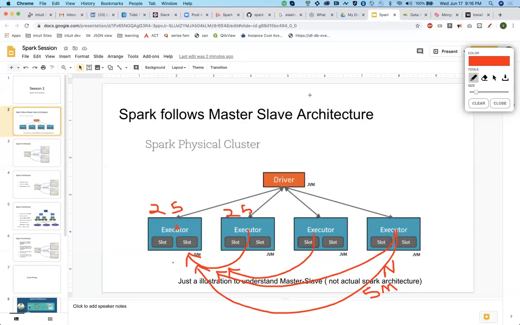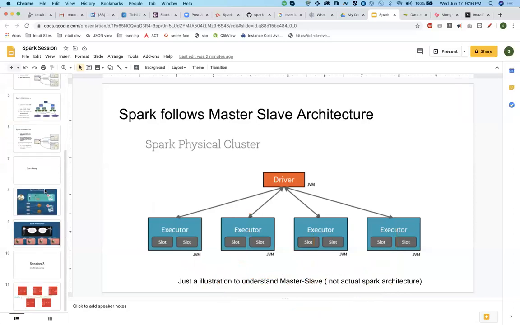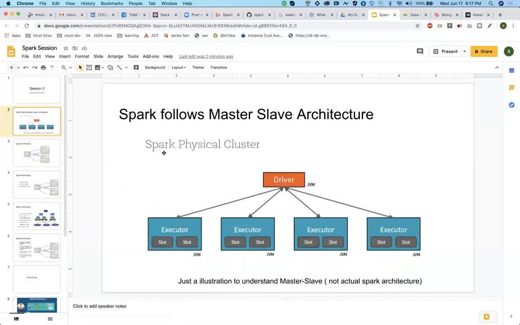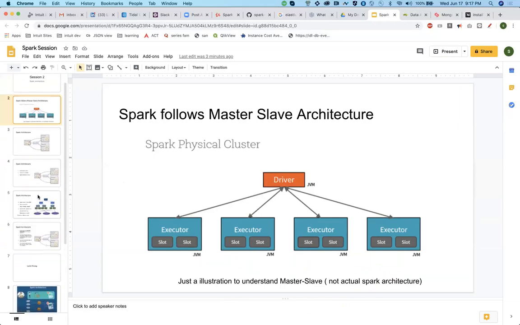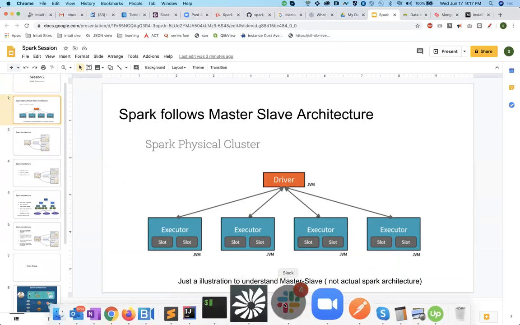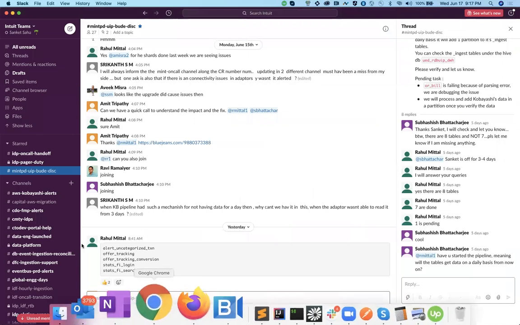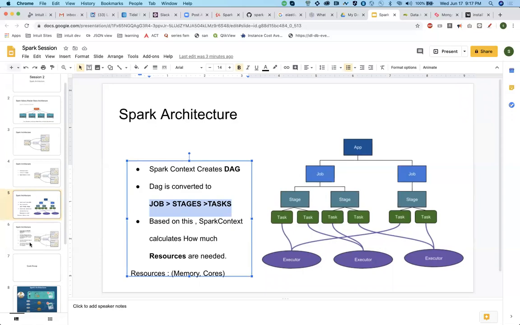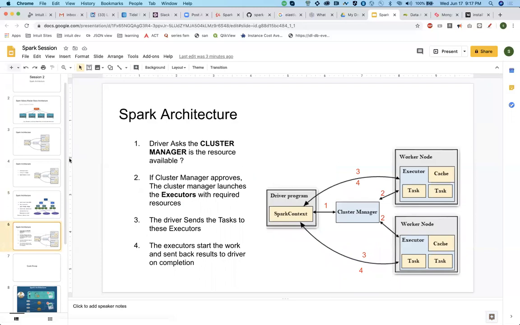We'll go to the exact values. I'll show you how shuffling is happening, why we do shuffling, and how to handle it. Okay. So let's save it for lesson 3 then. Yes. That's it from my side for now. Just let me know if you have any doubts. Just go through this particular slide and maybe Google or go through some definitions so that you can understand it more clearly. But this should be clear.